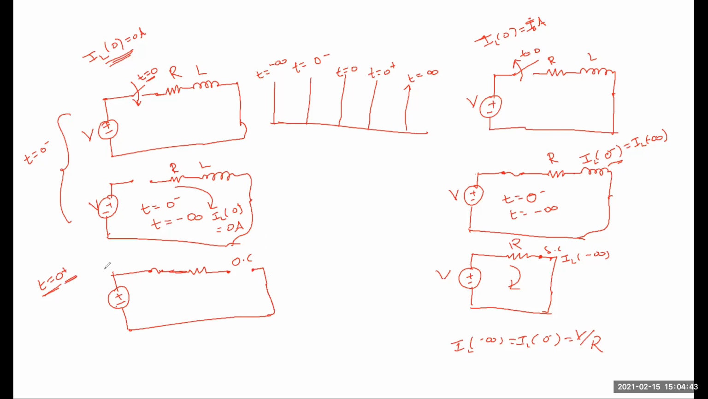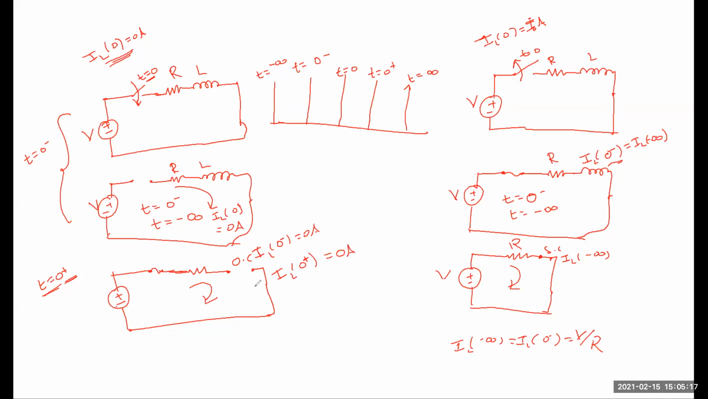At t equal to 0 plus, what is the position of the circuit? So like this. The inductor does not allow sudden changes in current. So the current before, at t equal to 0 minus, what is the current here? IL of 0 minus is equal to 0 amps. Same at the instant of switching action also, the inductor is acting as an open circuit. So what is the current flowing through the inductor? IL of 0 plus, just after the instant of switching action, is also 0 amps.